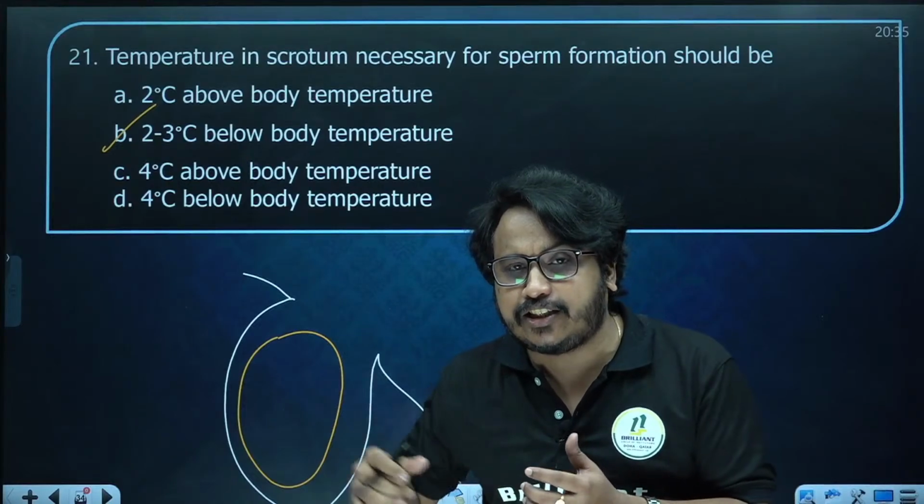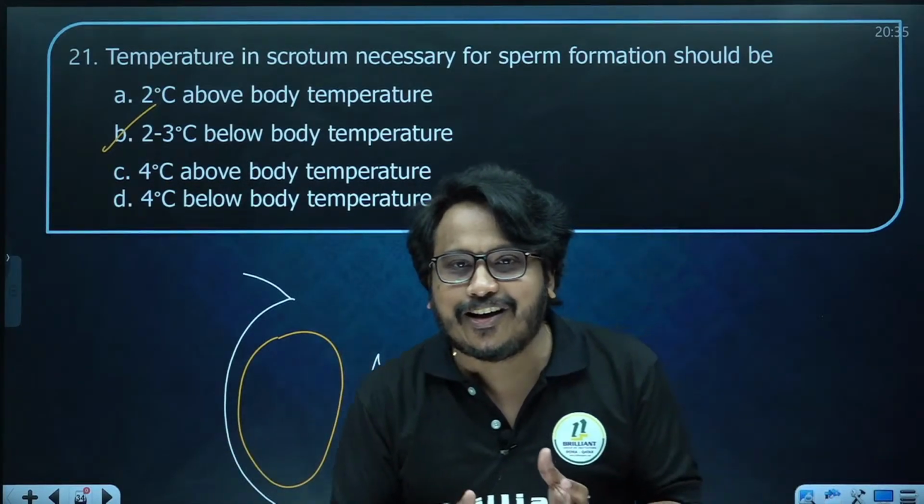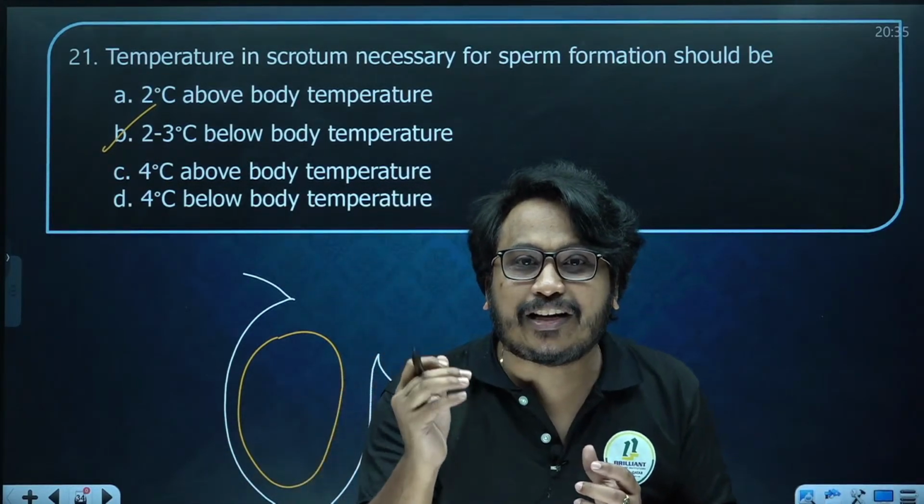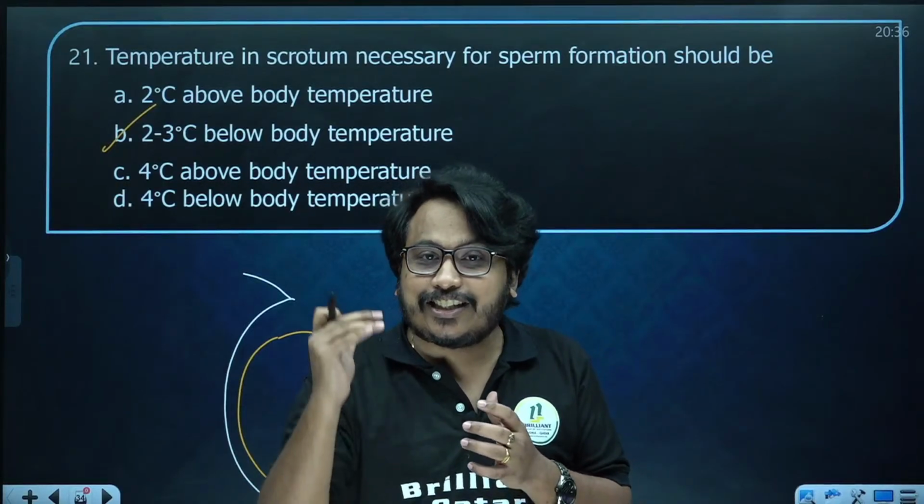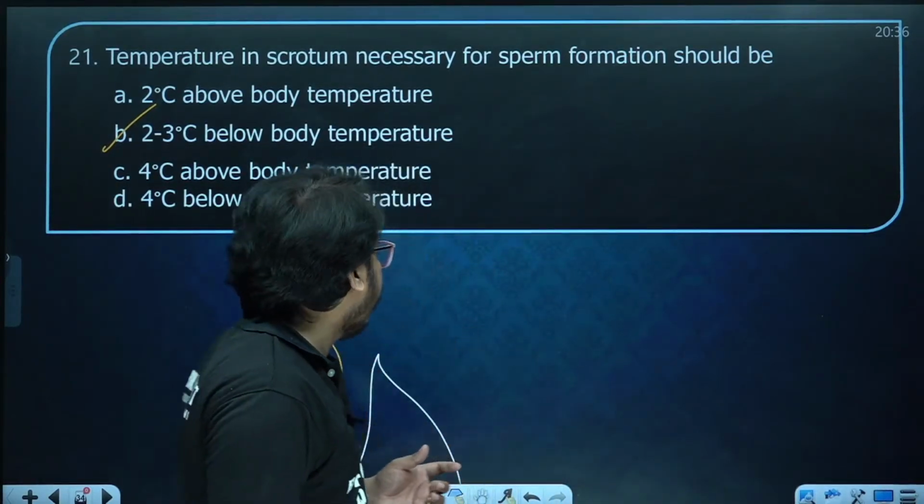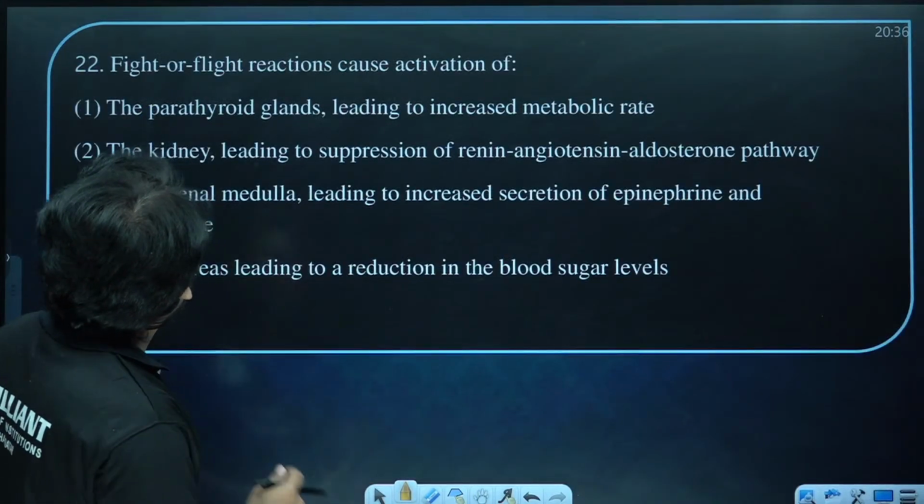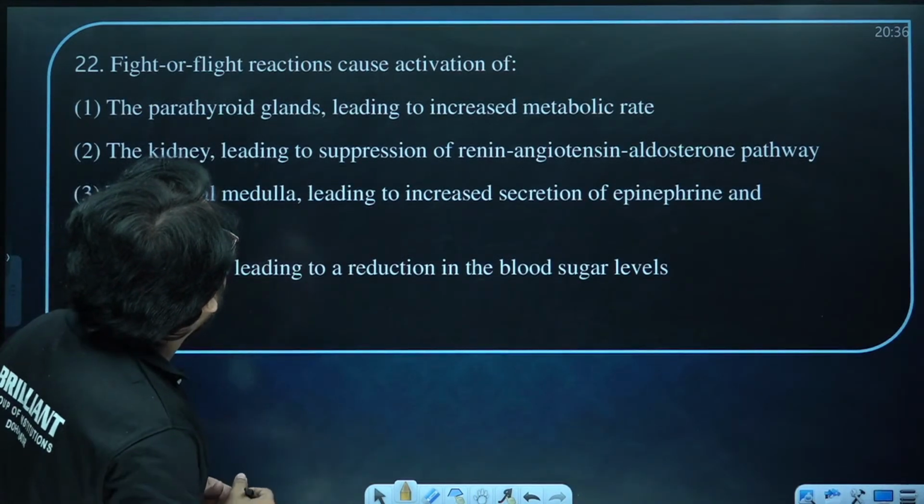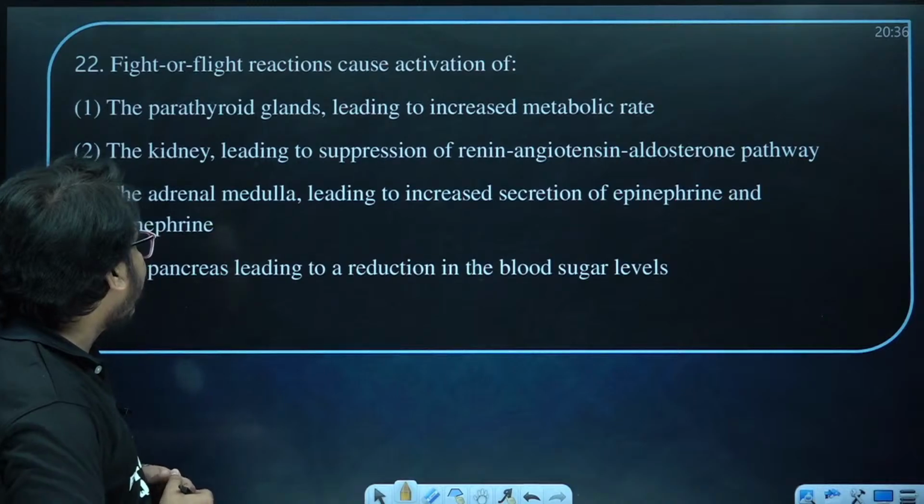So at our body temperature, spermatogenesis cannot occur. It can occur only if the temperature is 2 to 3 degrees Celsius less than our body temperature. Then only sperm formation is possible. Now next one, fight or flight reaction causes activation of... You already know the answer.